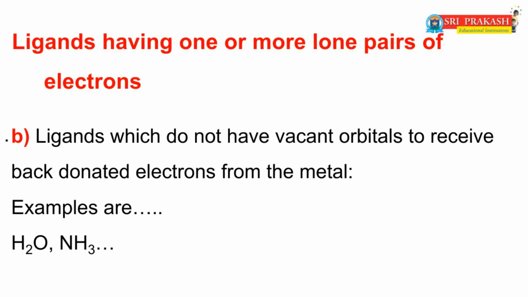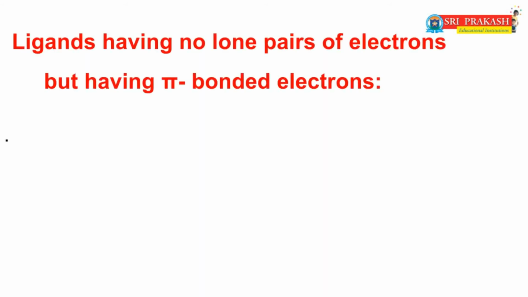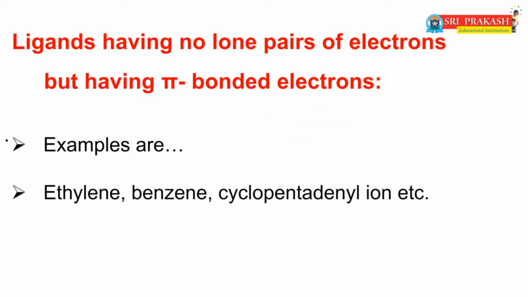Now we will discuss another type of ligands, that is ligands having no lone pair of electrons but having pi bonded electrons. Examples of these types of ligands are ethylene.